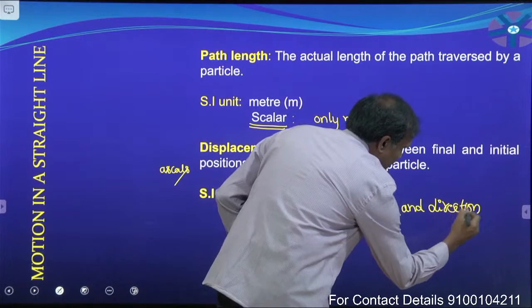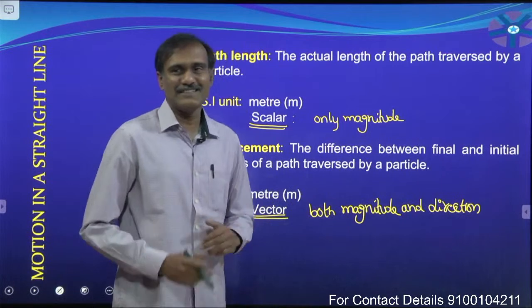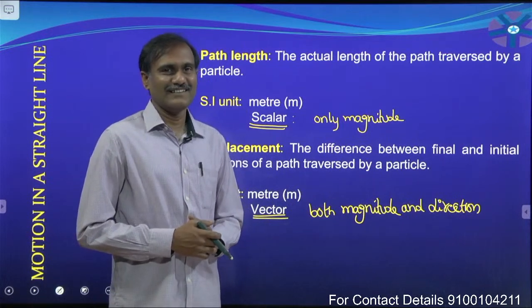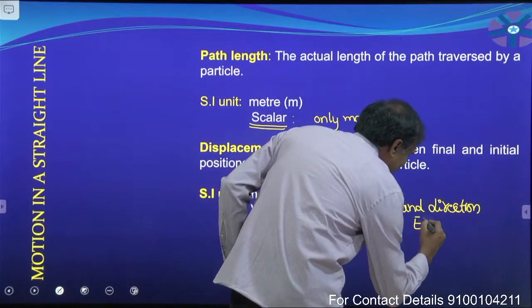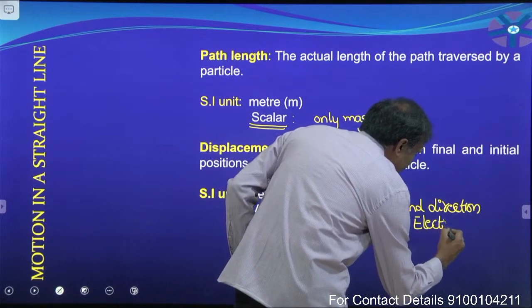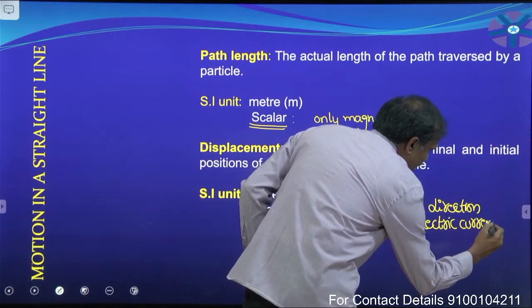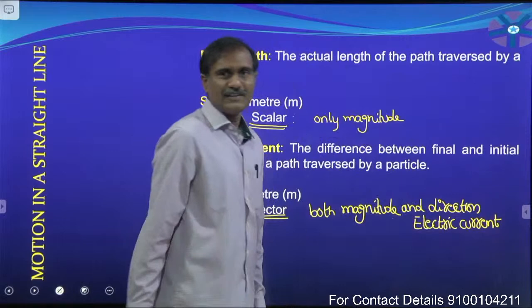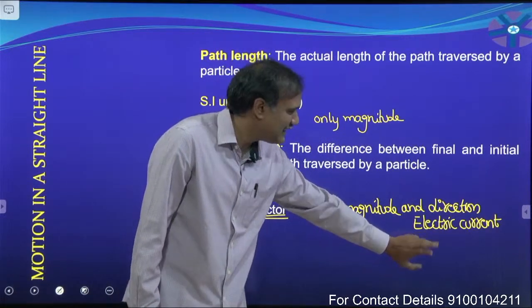Having both magnitude and direction. But observe this. If you consider an electric current, tell me, is it having both magnitude and direction or not?